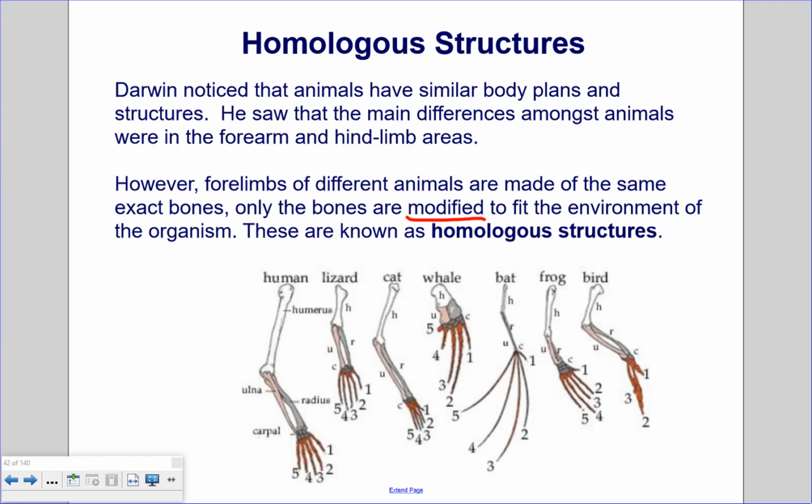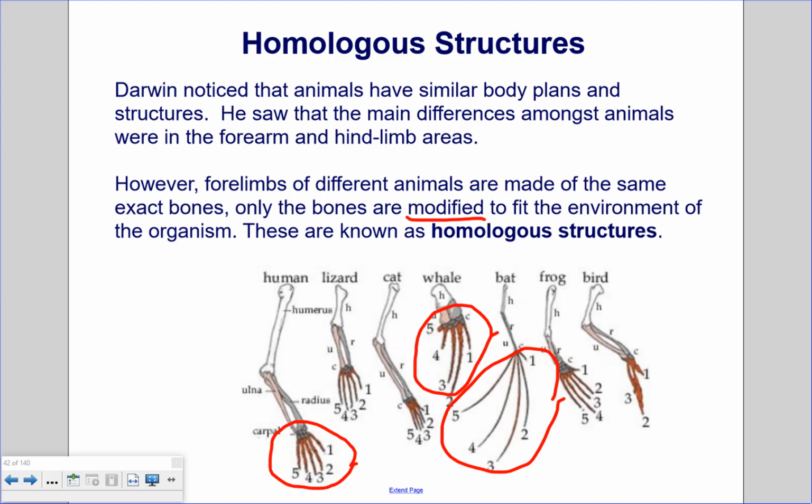So here we have a diagram of different forelimbs of various organisms, including humans. If you look at these bones down here, these are the phalanges. For humans, the phalanges in our hands are used for grasping things. For lizards and cats, the phalanges are used to walk on. In a whale, the phalanges are used as a flipper for swimming. And in a bat, the phalanges are modified to form the structure of a wing for flying.